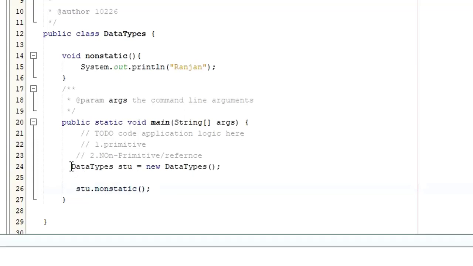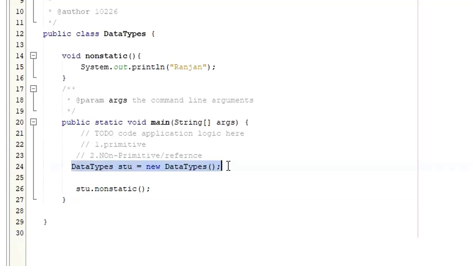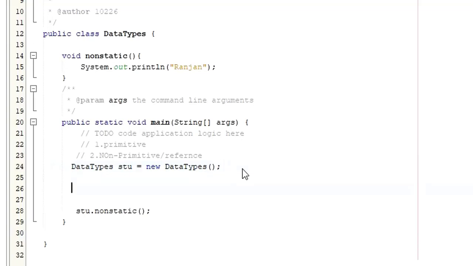So this is a reference data type, right? This is not a primitive, this is a reference data type. Let me give you another interesting example. In Java, we have got Date. This is an inbuilt class. Let me call this one day1 equals, and I'm going to use new as a keyword because it's an object. So I'm going to say Date.